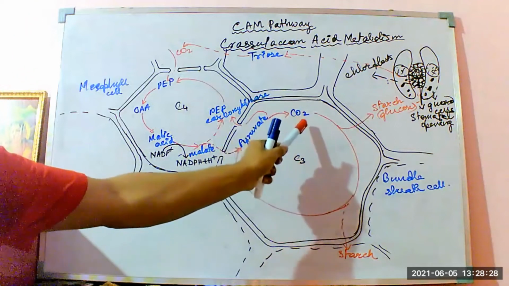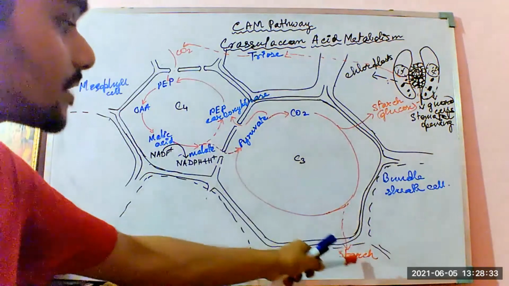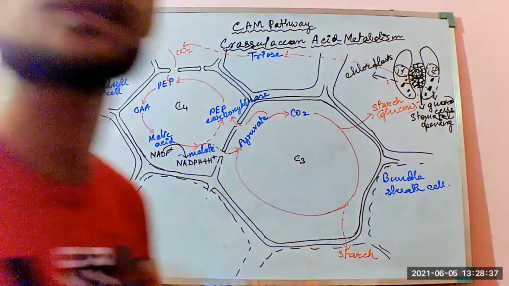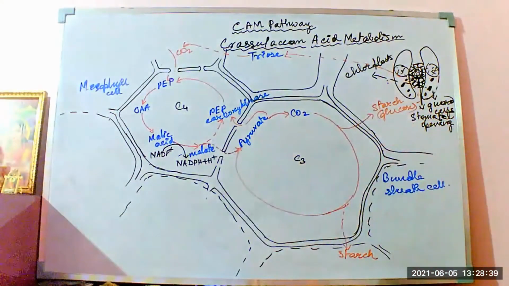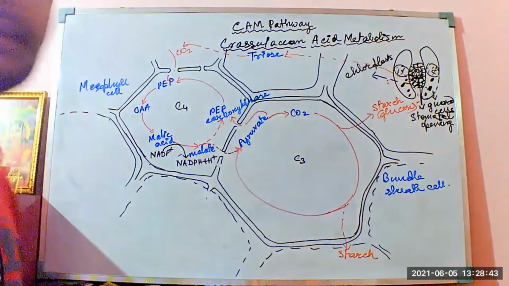That pyruvate loses the CO2, and that CO2 is fixed by the Calvin-Benson cycle, ultimately reducing it to the starch or the glucose stable compounds and other intermediate compounds like xylulose, ribulose, pentulose, sedoheptulose, all those things. That's why the C3 pathway is also known as the pentose phosphate pathway.